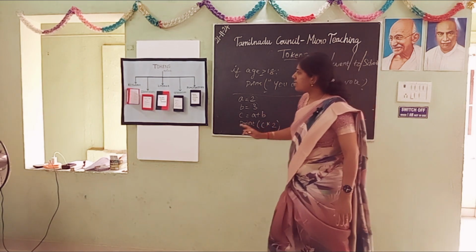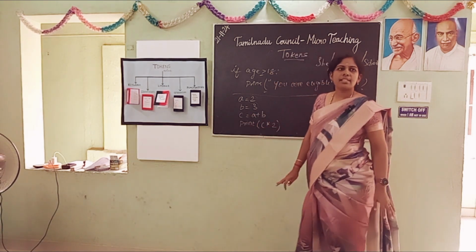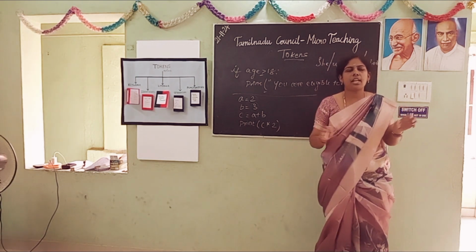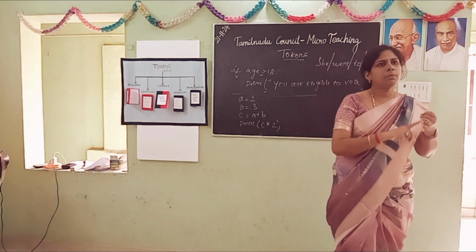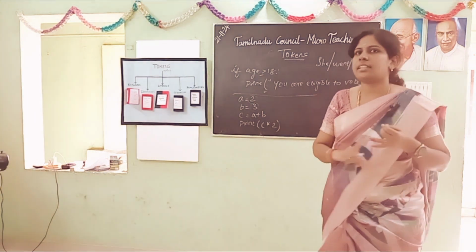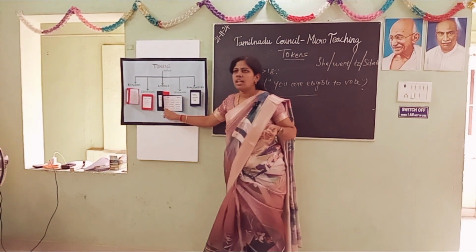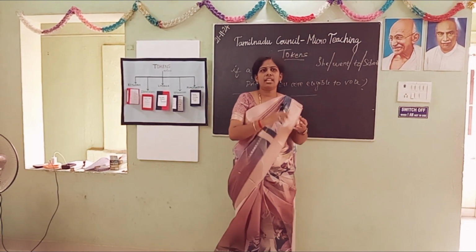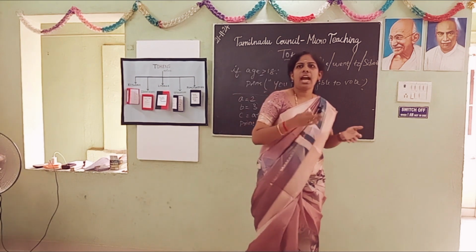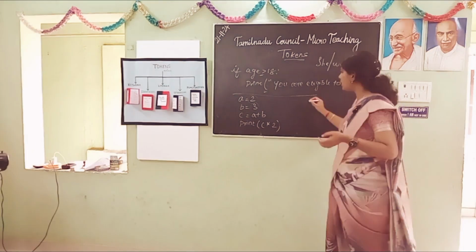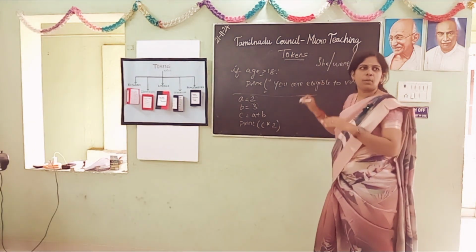The next is operators. Operators are symbols used to do some operations. There are many types of operators: arithmetic operator, relational operator, assignment operator, logical, identity, membership, bitwise operator. There are 7 types of operators. These are the basic operators which we will be using while writing a program.